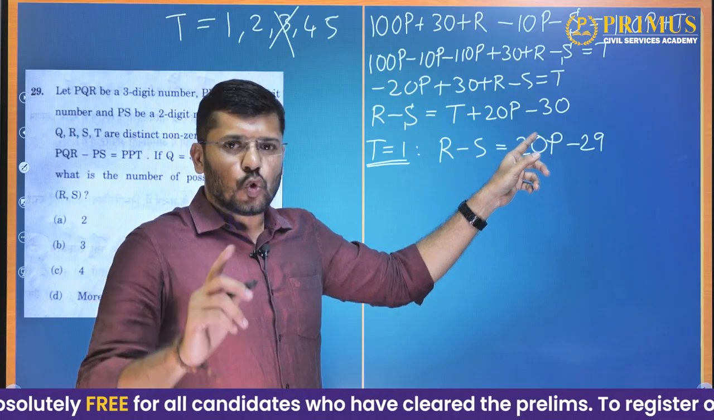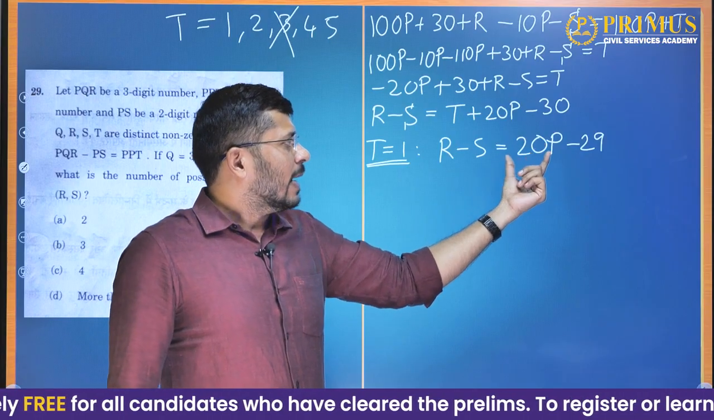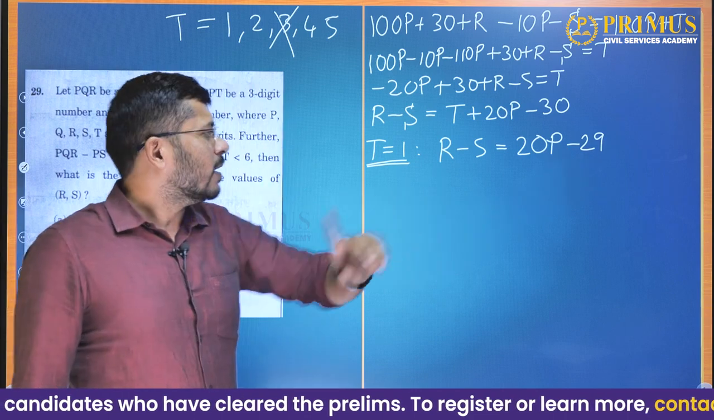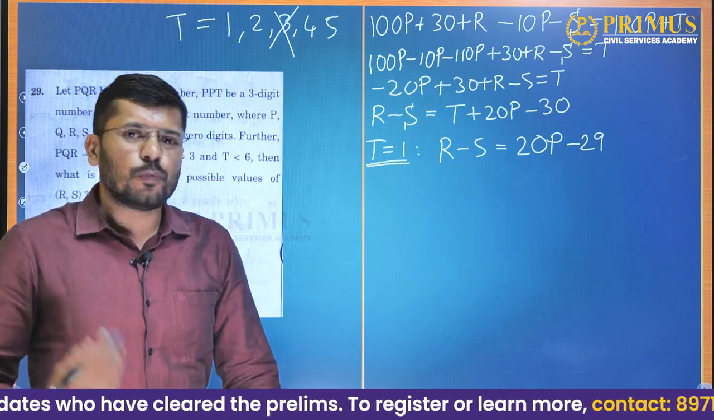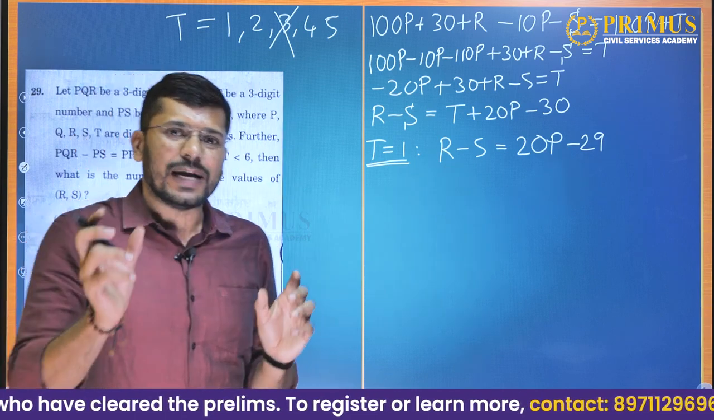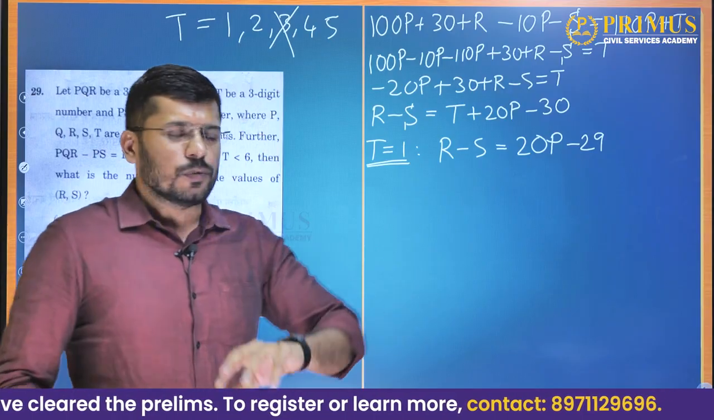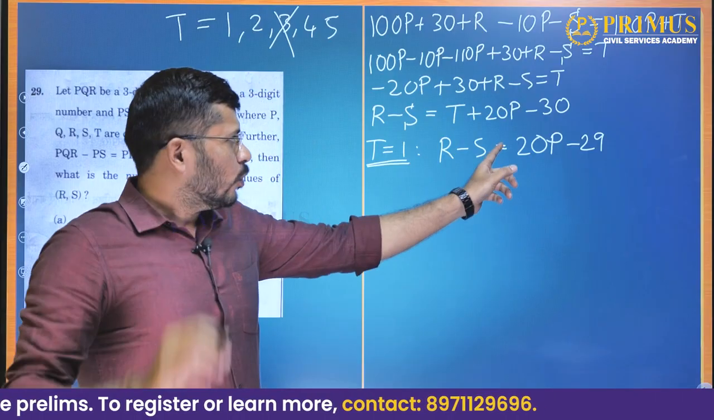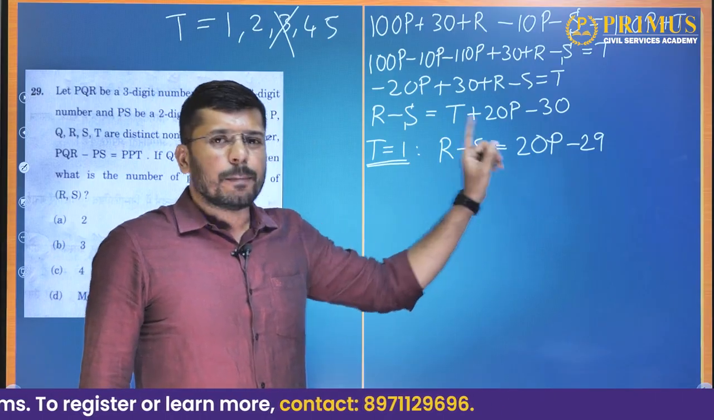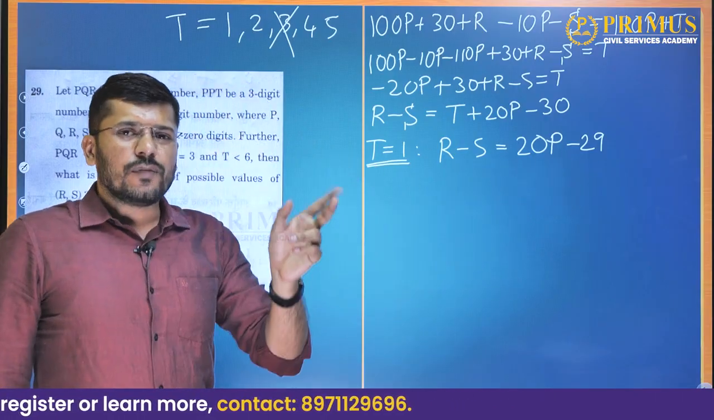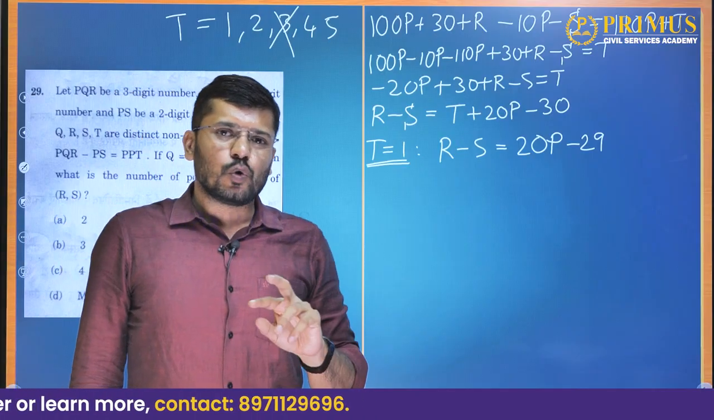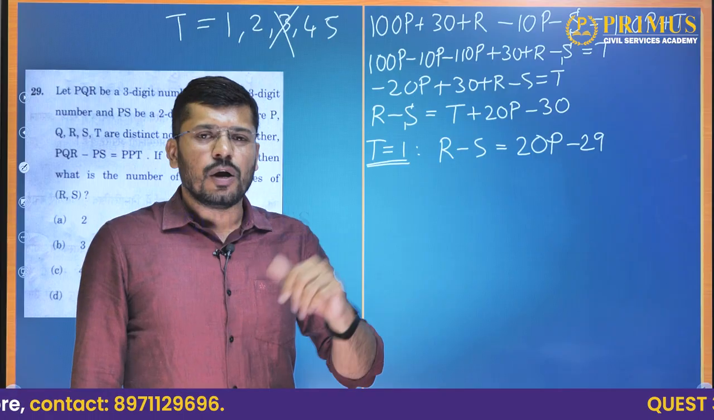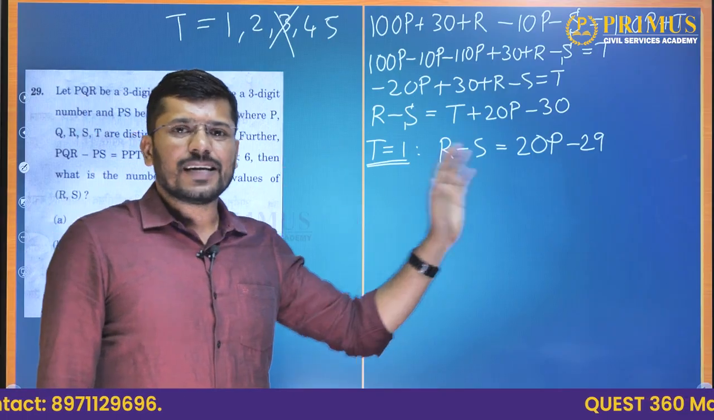But if P is 2 or anything more than 2, this value will be 40. 20 into 2 is 40, and 40 minus 29 will be 11. The difference between two digits cannot be 11. The maximum difference between any two digits is 9, from 9 and 0. So if we take P as 1, then 20 minus 29 will be minus 9. But for the difference between two digits to be 9, the only possible values are 9 and 0, and they have told us that all the digits are non-zero.